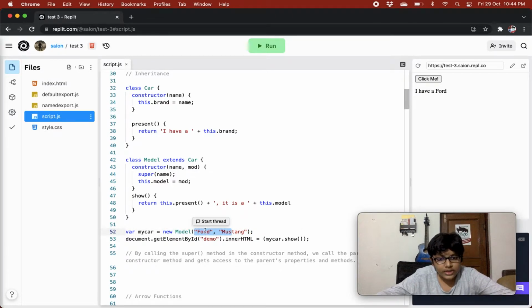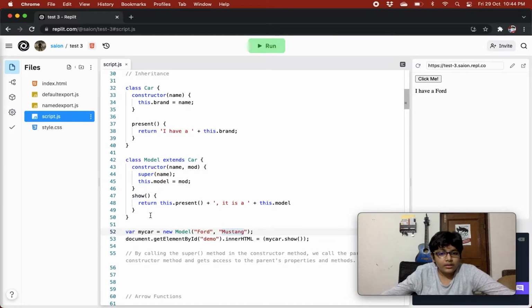So the name is Ford, so that is going to the car class's constructor, and that will set the property brand equal to the name, so it will set basically Ford. And the present method will return us I have a Ford. So whenever we call present, we'll get I have a Ford, and this dot model is set to Mustang.